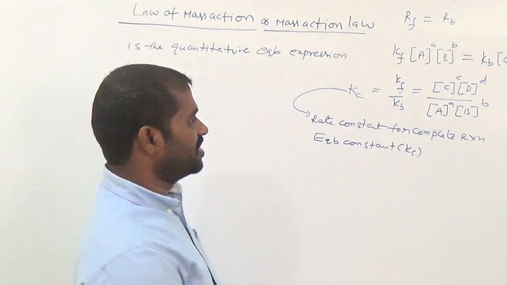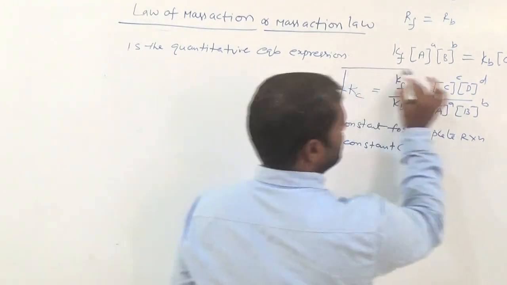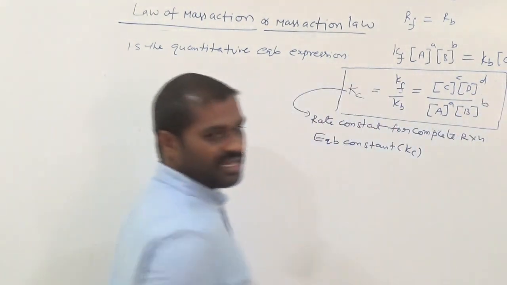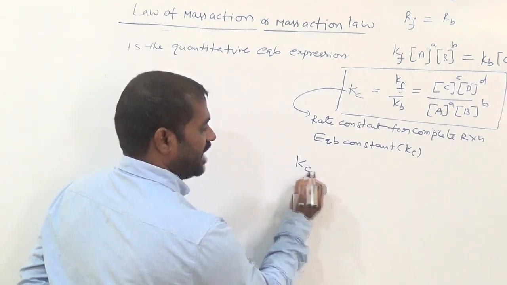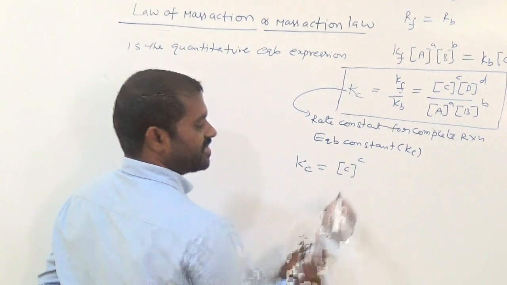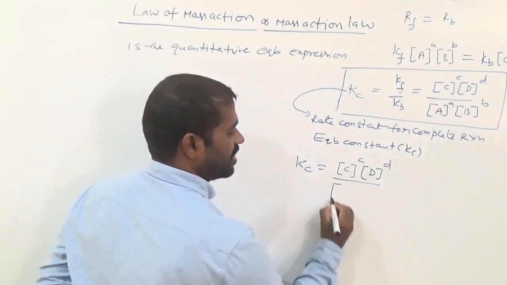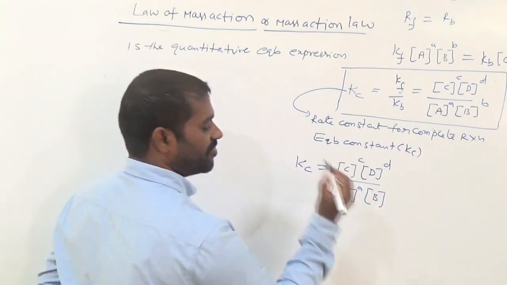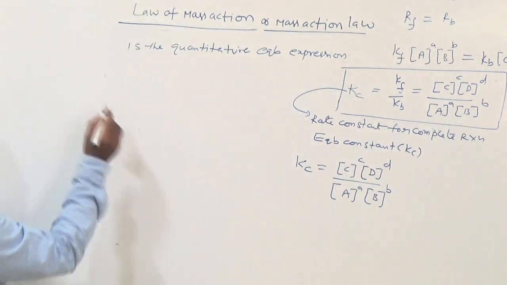Remember this one. So this is the expression regarding the law of mass action for reversible reactions. So if you observe clearly, finally Kc is equal to molar concentration of C power c, molar concentration of D power d, by molar concentration of A power a, molar concentration of B power b. So what is the equation generally we take?